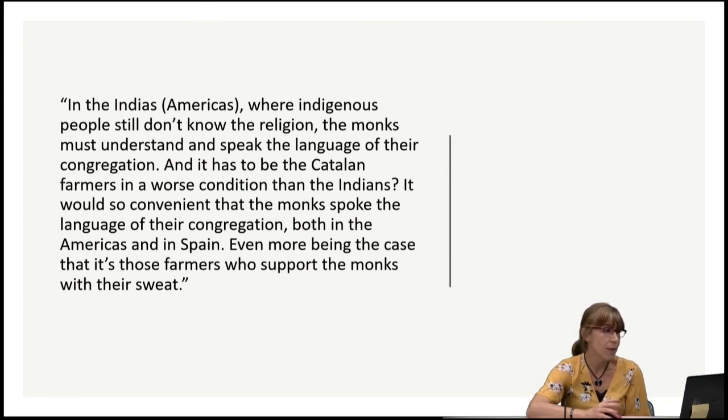So these are just a few examples of how Castilian Spanish was imposed both in the American continent and also in Spain.